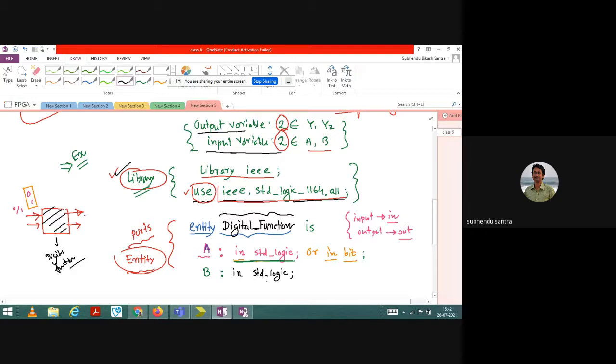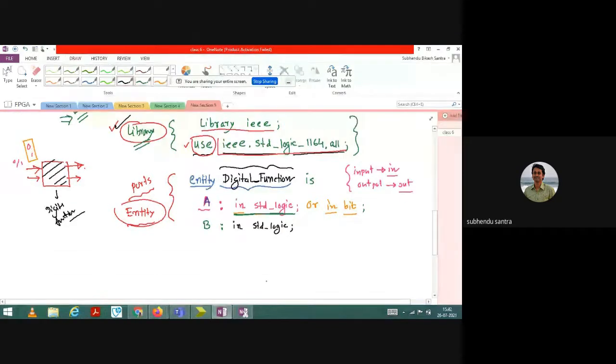Okay. So that is the two inputs I have defined. And that syntax you should always remember. That semicolon you need to add. And when you are defining the entity, there is no semicolon.